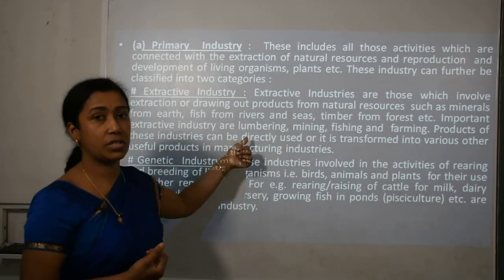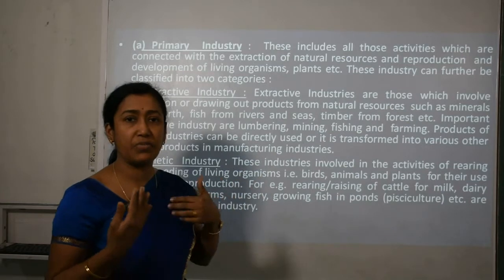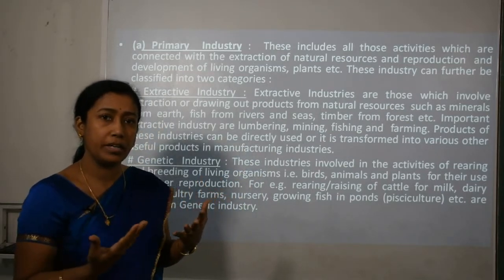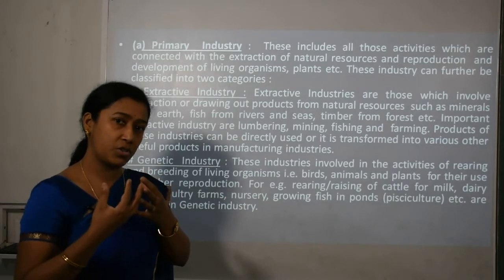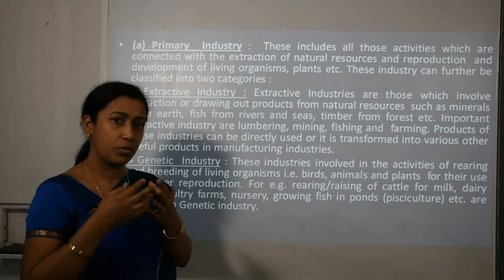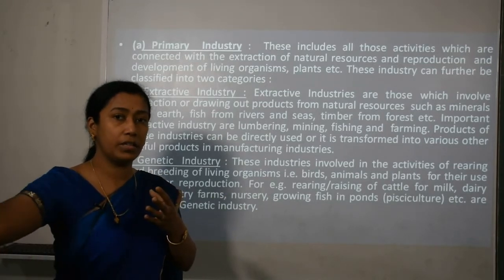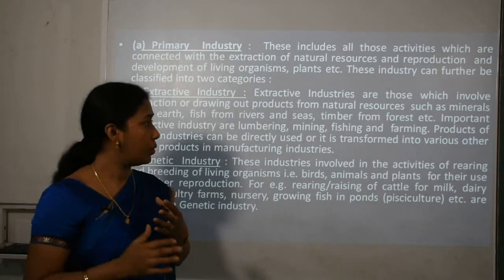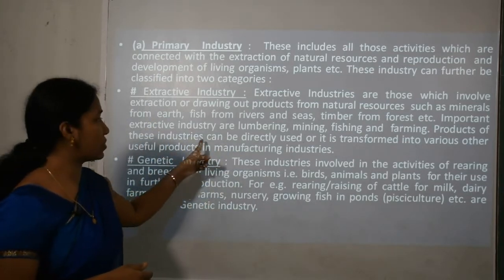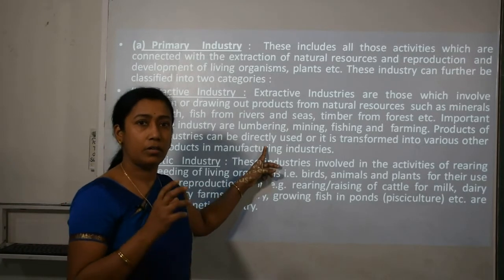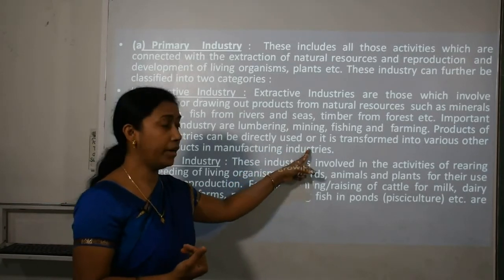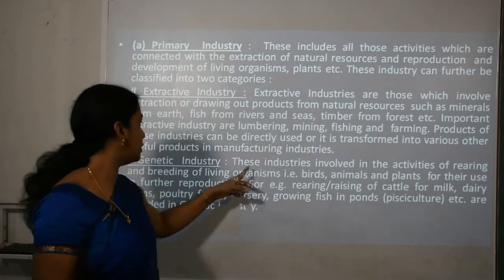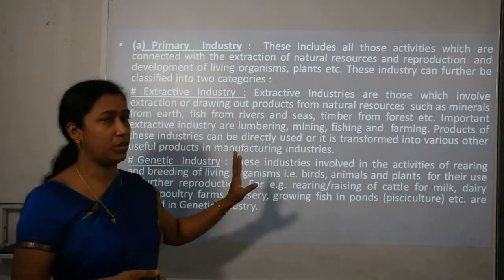Important extractive industries are lumbering, mining, fishing, farming. All these are included in extractive industries, whereby we are drawing out certain natural resources from the environment to convert into certain consumer goods. Products of these industries can be either directly used, or transformed into various other useful products in the manufacturing industry.